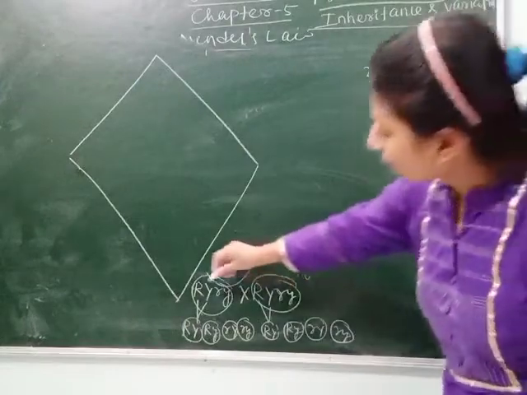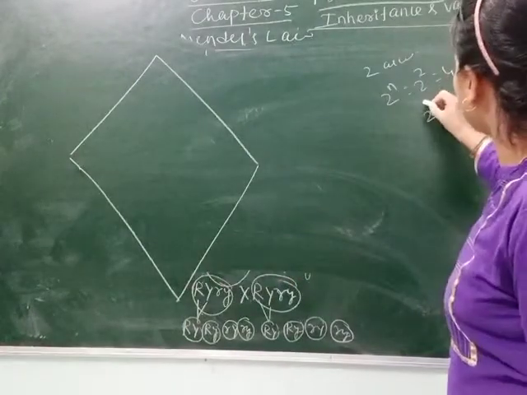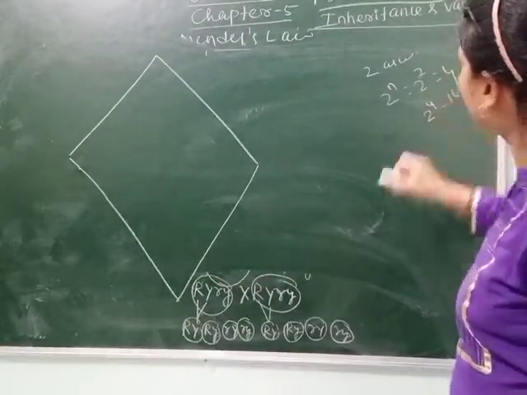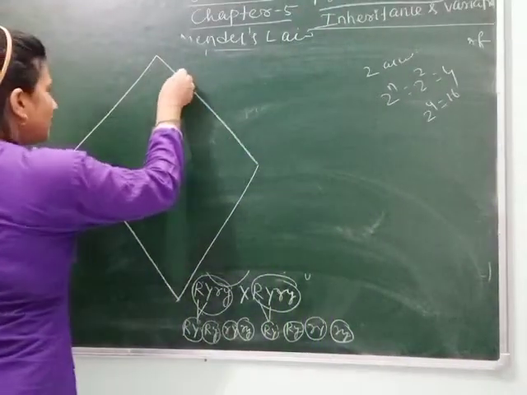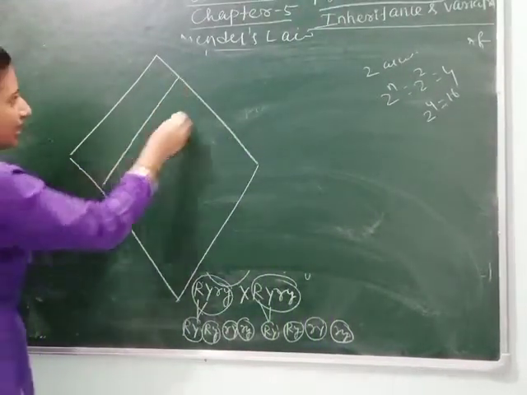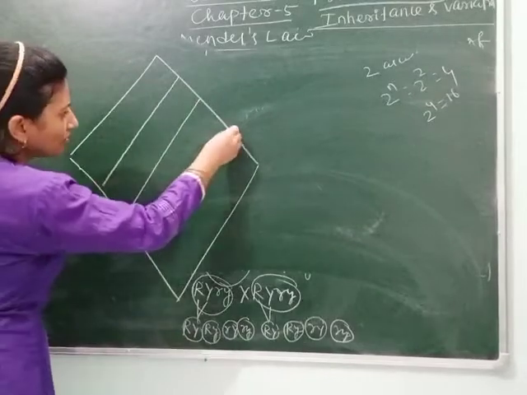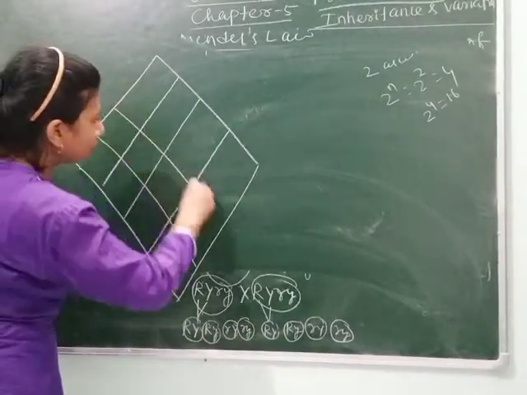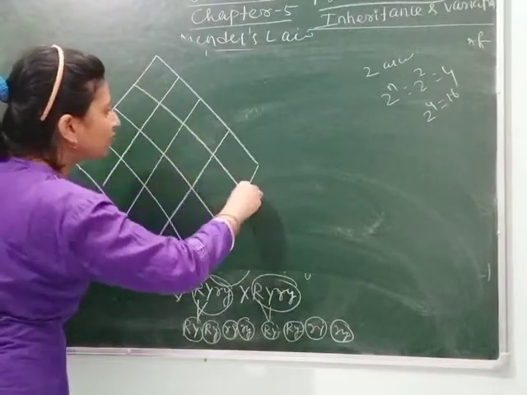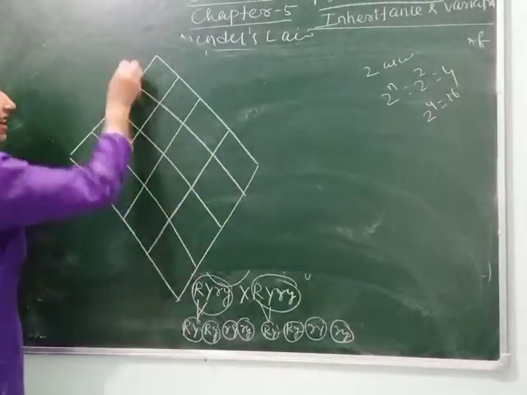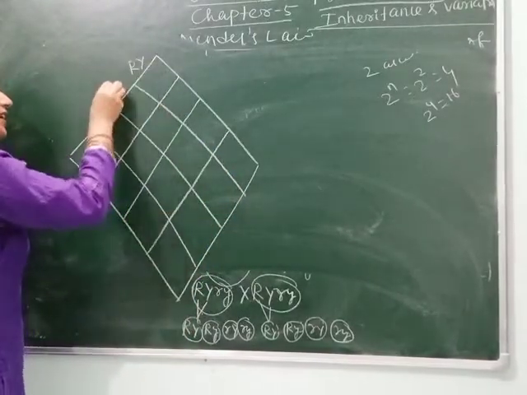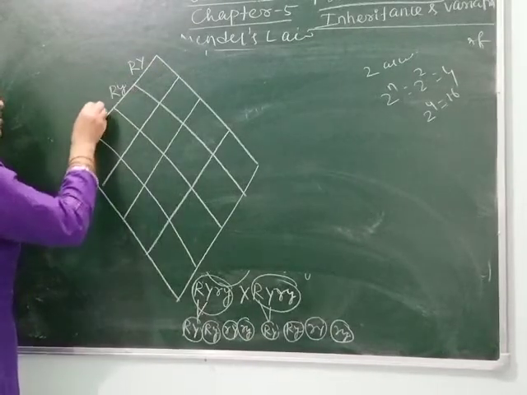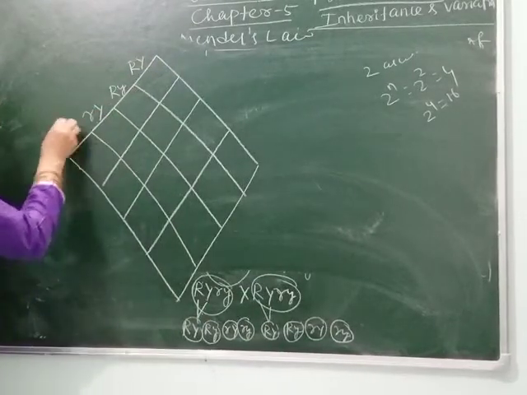So we can write 2 to the power 4 is equal to 16. We will make 16 blocks like this. Then we arrange these gametes: capital R capital Y, capital R small y, small r capital Y, small r small y.